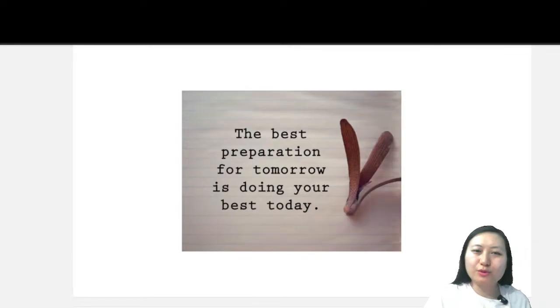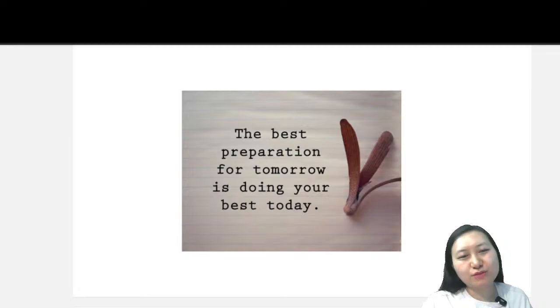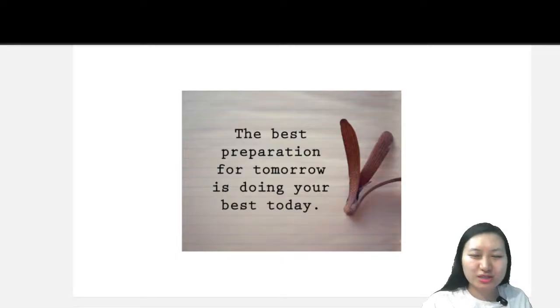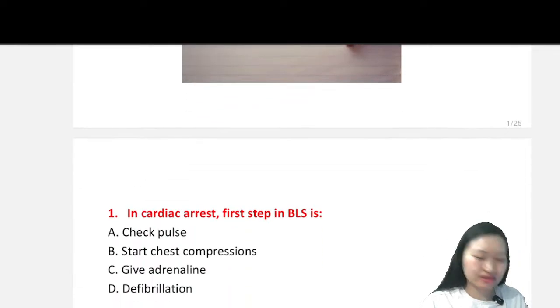First of all, before we begin, I just want to start with a quotation. It talks about preparations. The best preparation for tomorrow is doing what you can do best today. So we will learn whatever we can today. We will give our best today. Okay. So we will go into the first question.